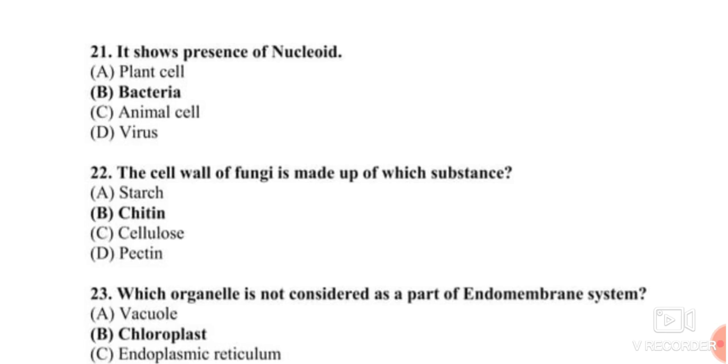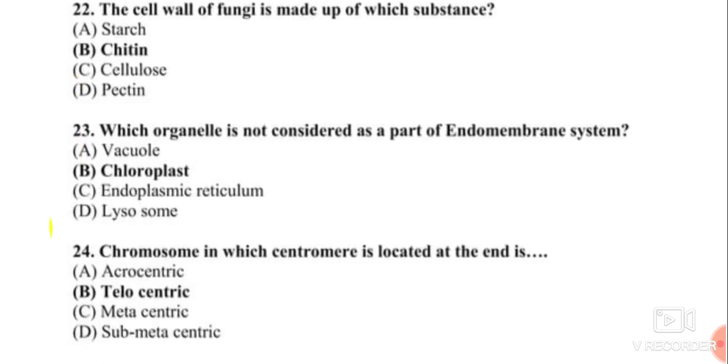Then question number 22. The cell wall of fungi is made up of which substance? The correct answer is chitin. Starch is not a substance that forms any cell wall. Cellulose is present in the cell wall of plants and algae. Pectin is present in the cell wall of plants and algae. So the correct answer for question number 22 is chitin.